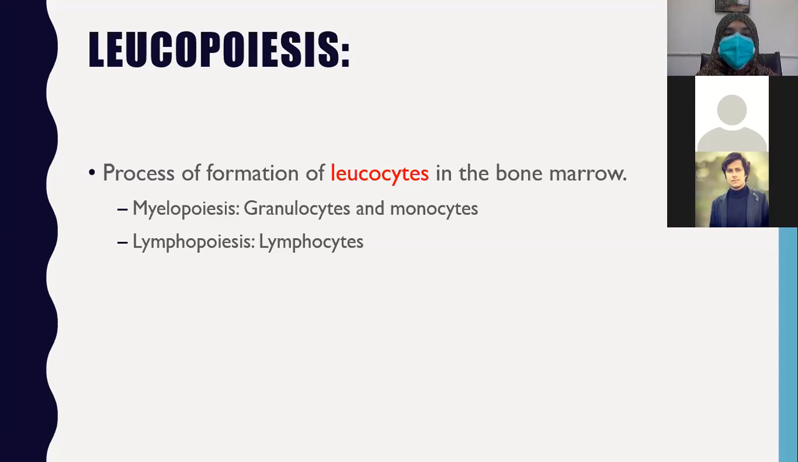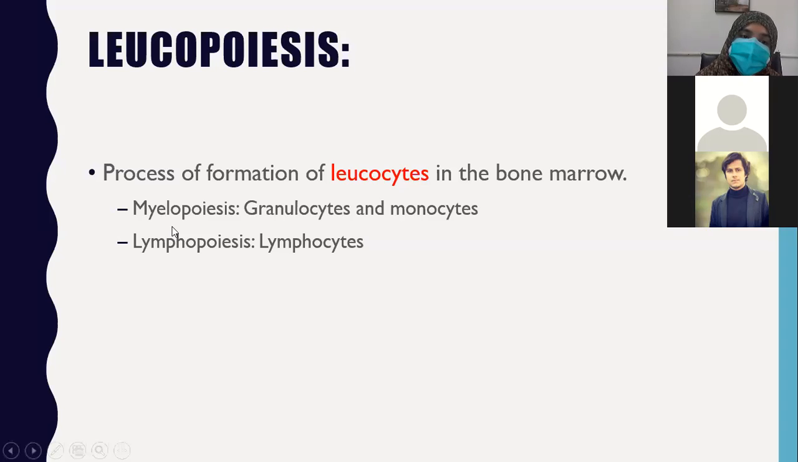Now, coming towards leukopoiesis. What is leukopoiesis? Leuko means WBCs, and poiesis means production. So the production of WBCs is called leukopoiesis. We have already seen that the production of lymphocytes is from the common lymphoid progenitor. Rest of all the WBCs are produced from the common myeloid progenitor. So leukopoiesis is the process of formation of leukocytes or WBCs in the bone marrow.